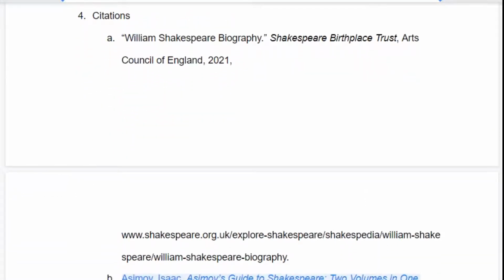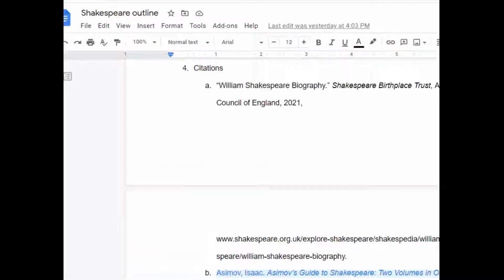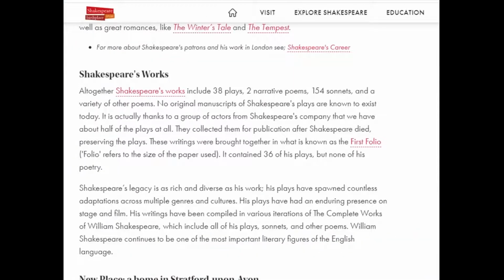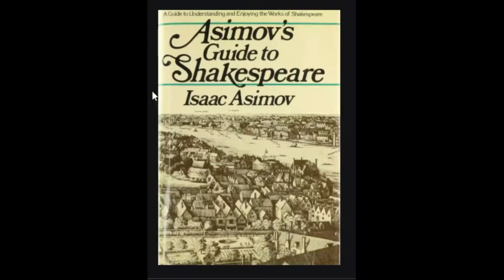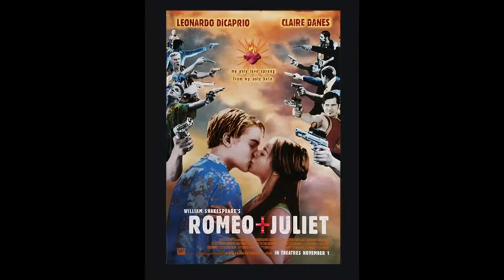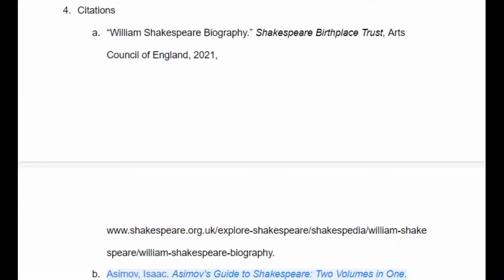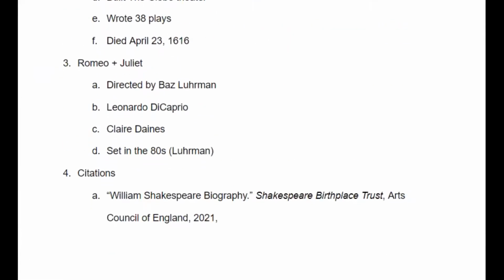that I would use. The first is the biography from Shakespeare.org. The second is a YouTube video. The third is Asimov's Guide to Shakespeare. This is a print text that I use, so this is how we would cite something that is actually tangible, an actual book. And then finally, I have the movie Romeo plus Juliet, because let's say in this paper I were doing that I wanted to discuss movies that had been made based on Shakespeare's work. So once I have all of my different sources and my information laid out, we need to cite them.